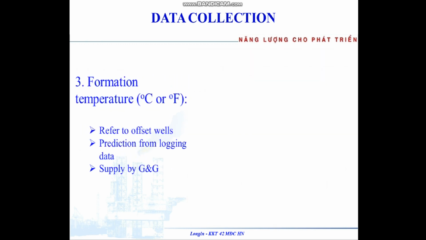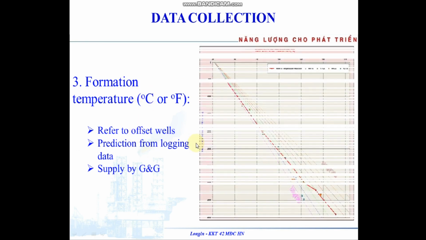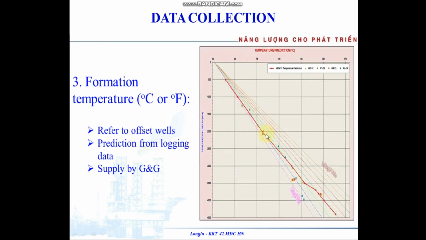The third is the formation temperature. This red line is temperature by depth. Here it also refers to the object well, predicted from logging data, and supplied by ZNZ.